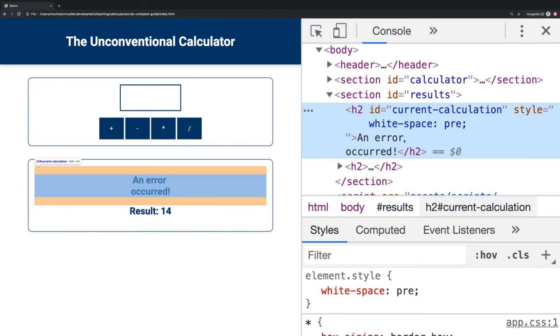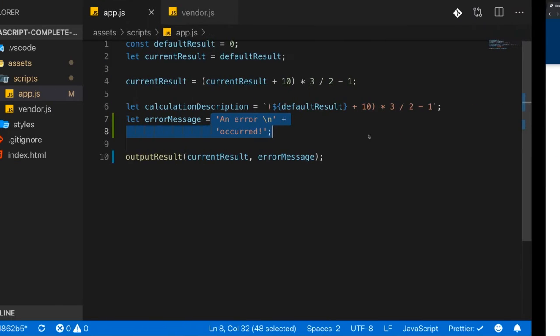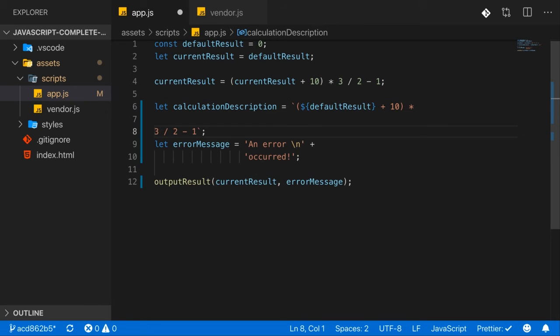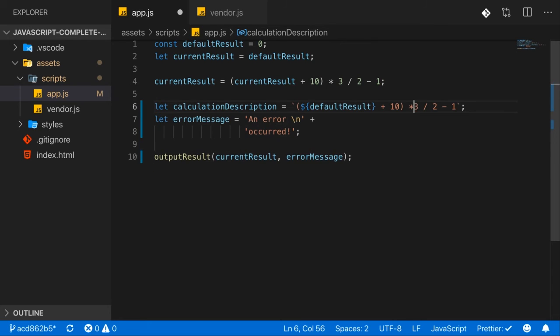There is a line break after error. So with this backslash n, you can add a line break in a string no matter if you use single or double quotes. You could also use this here in the template literal, by the way. It's also supported there, but there you don't need it because there you can just add a normal line break, and since you're in a template literal, that will add a line break to the string as well.